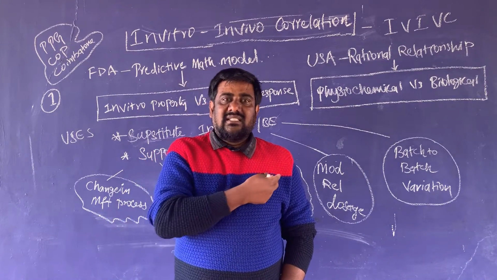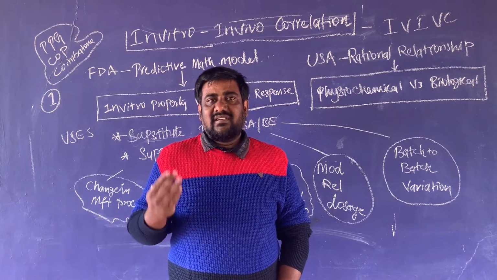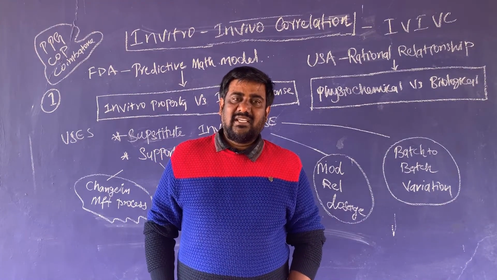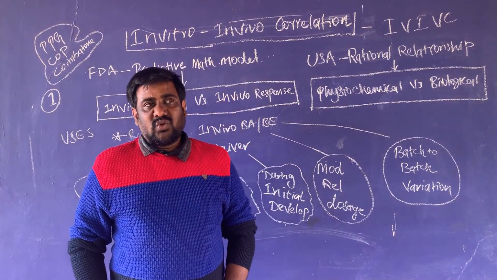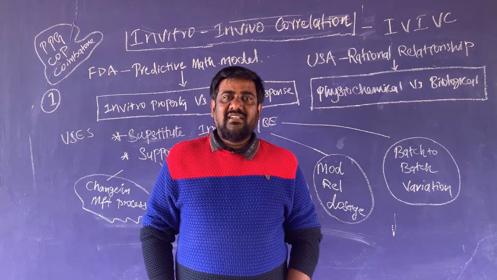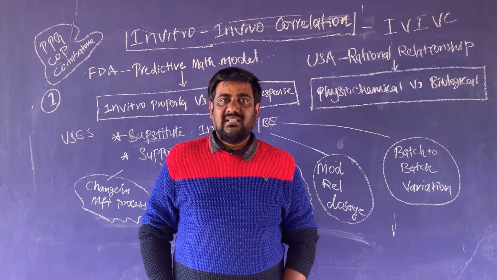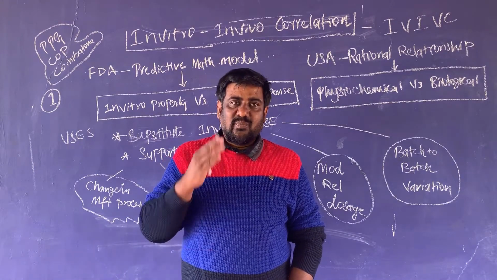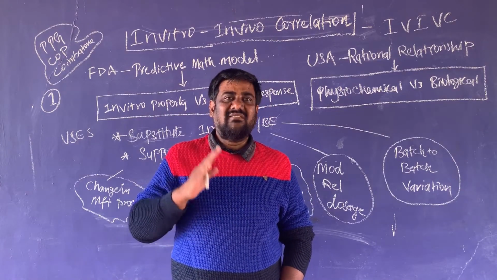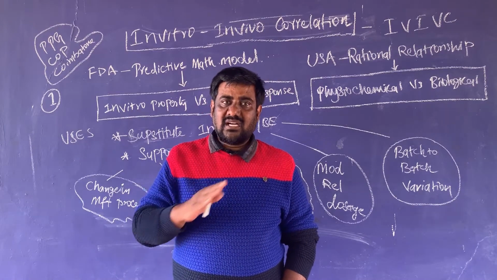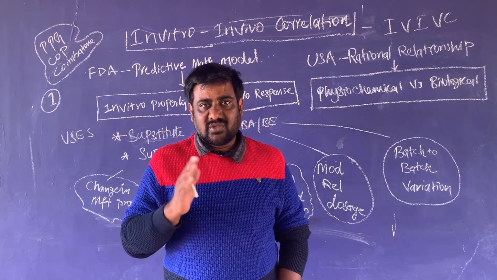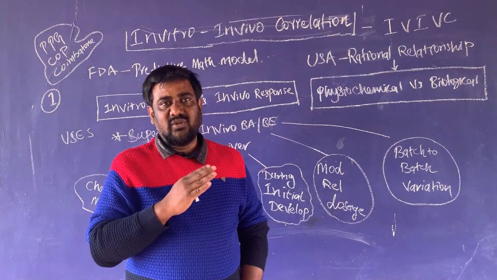Then after administering, the blood is periodically withdrawn from the human being, as per our sampling time, by making a small puncture in the skin or by inserting a butterfly cannula. All this procedure is complicated and tedious. So doing in vivo is a complicated procedure and many human volunteers are involved. Wherever possible we will curtail using human volunteers or in vivo studies. If you curtail in vivo studies, then what is the alternative? The exact alternative to in vivo study is the in vivo in vitro correlation.